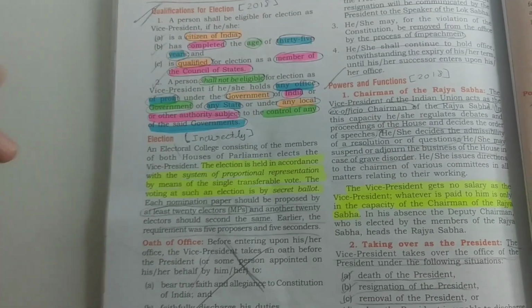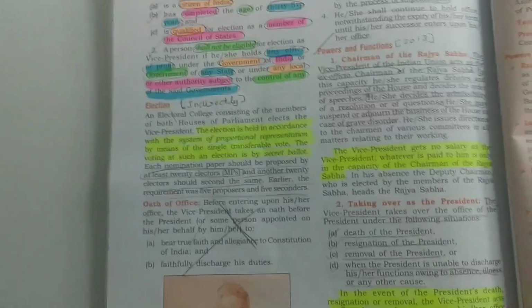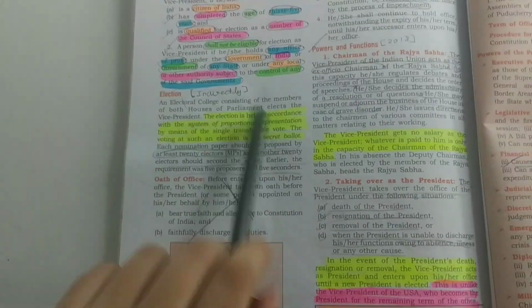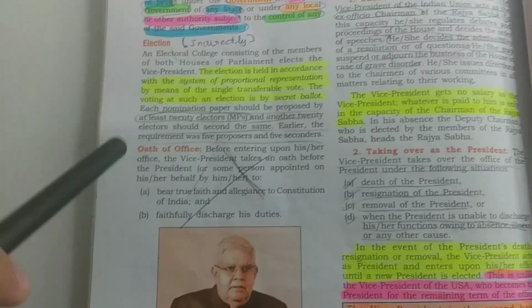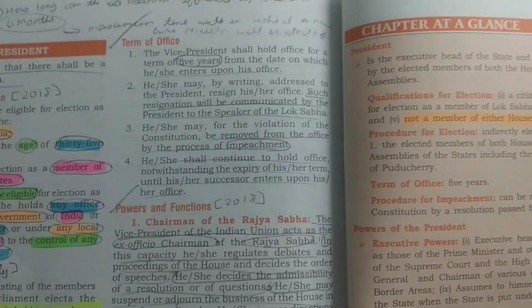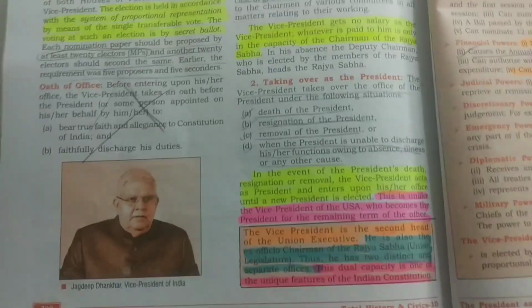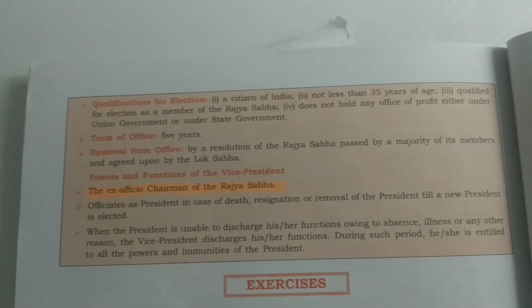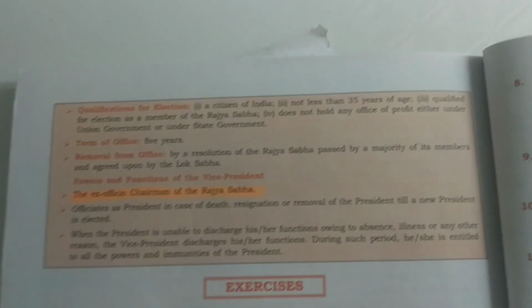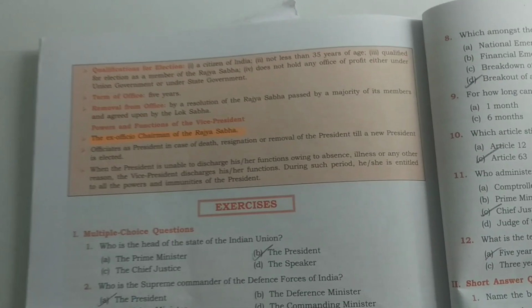You need to remember that the election of the vice president is also indirect. You have to learn this. Then oath of office is not important. Term of office, 5 years, is important. Powers and functions are very important. You can learn it from here also. Now let me share with you all some questions.